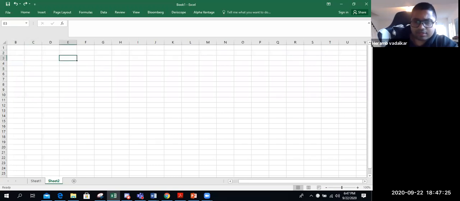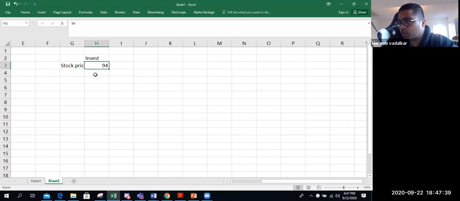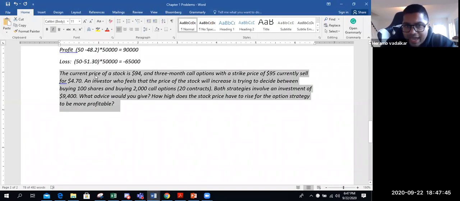Okay. So let's just do it in Excel. Stock price $94. Let's say he invests in the stocks, so he did not go for options. He invested hard money into stocks, right? How much money does he have?